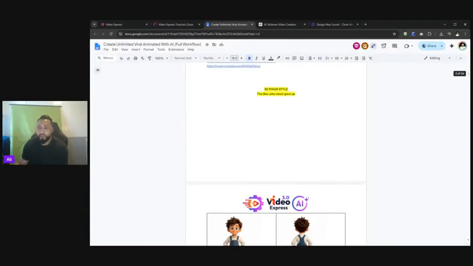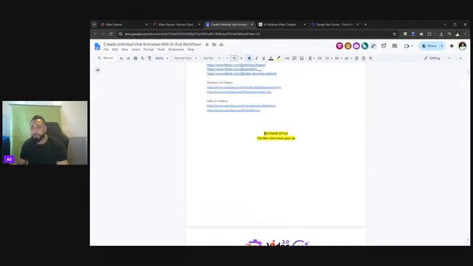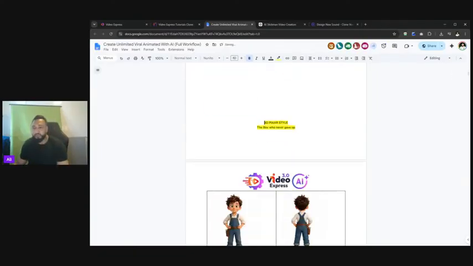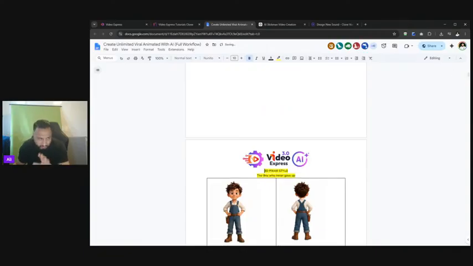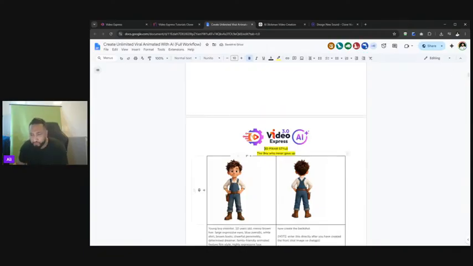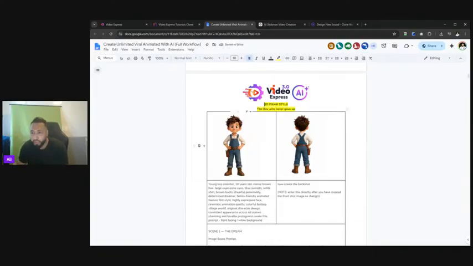So the very first example you'll see here, if I just move this down, is we're going to focus on quite a few examples, but some of the key examples I'll show you because they're very popular, trending hugely. We've got the 3D Pixar style video. I'm going to play that right now for you, so you get a bit of a gist of it, and then we'll walk through the steps on how this was created. So, here's the video now.